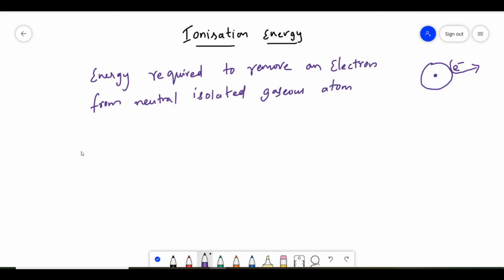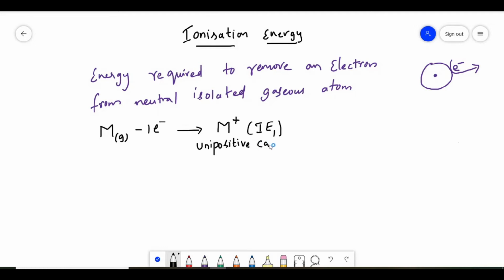Suppose this is some metal M, some metal or some atom M, which is a gas. And now we are removing one electron from this atom. Whenever there is loss of electrons, it will form a unipositive cation. And this is called ionization energy 1. And this is a unipositive cation. Cation means we have a positive charge.